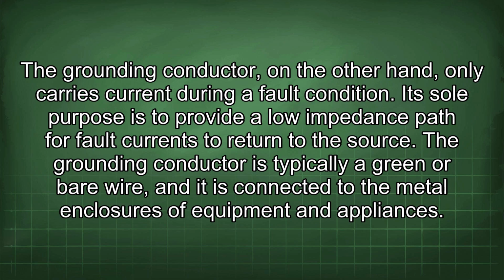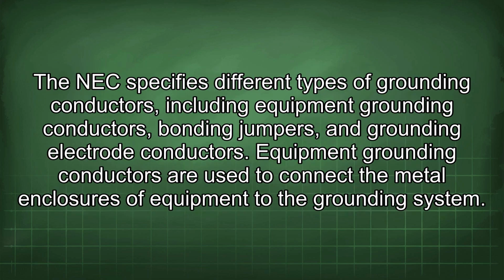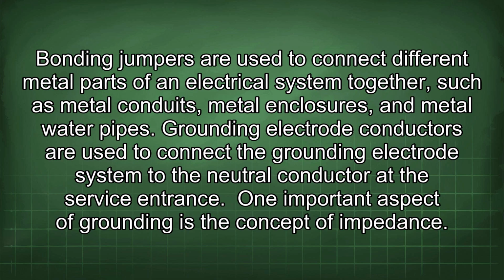The NEC specifies different types of grounding conductors, including equipment grounding conductors, bonding jumpers, and grounding electrode conductors. Equipment grounding conductors are used to connect the metal enclosures of equipment to the grounding system. Bonding jumpers are used to connect different metal parts of an electrical system together, such as metal conduits, metal enclosures, and metal water pipes. Grounding electrode conductors are used to connect the grounding electrode system to the neutral conductor at the service entrance.